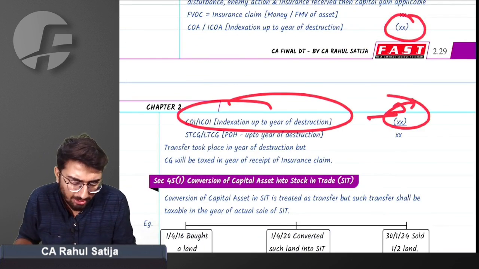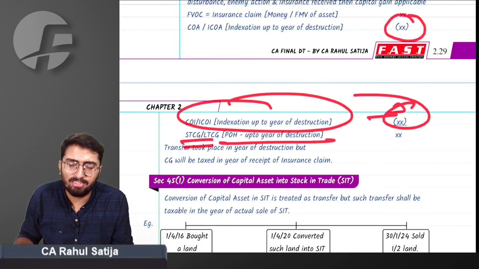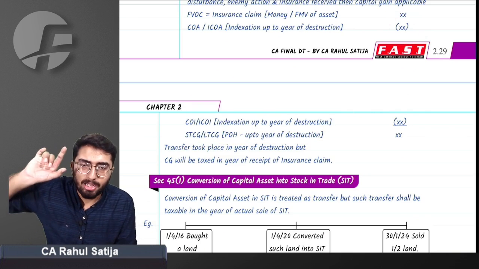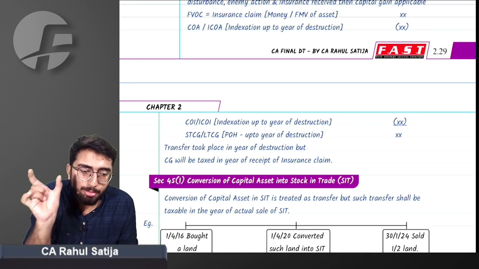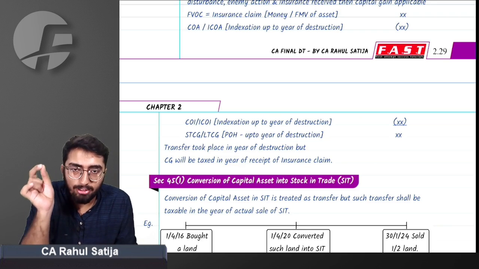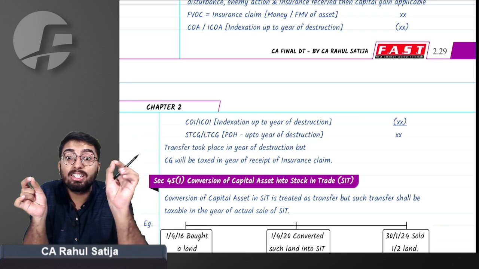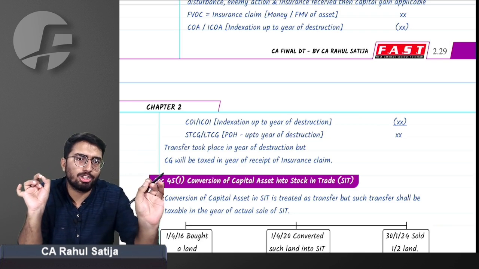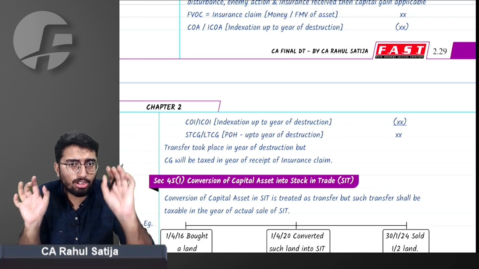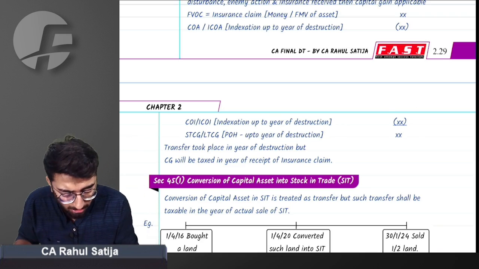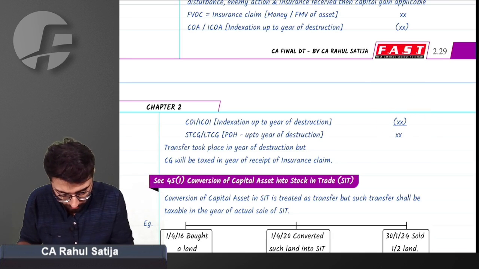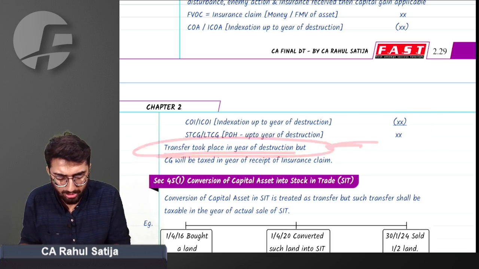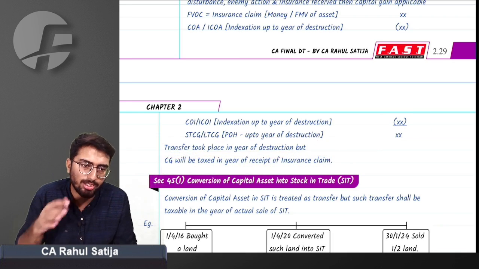Indexation of improvement will also be done till the year of transfer, and LTCG or STCG will be decided till the year of destruction. For considering period of holding, only the period from the date of buying such asset till the date of destruction of such asset shall be taken. I don't have to take period of holding till the date of receiving compensation. All in all, transfer took place in the year of destruction, but capital gain will be taxed in the year in which compensation is received.